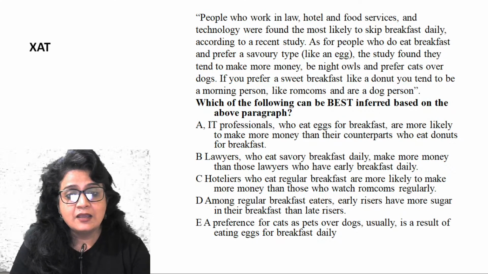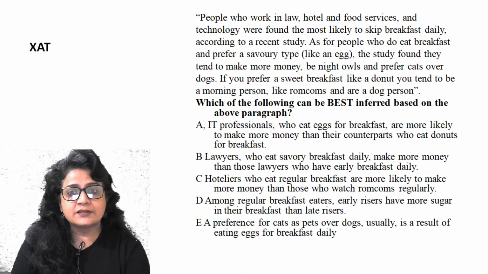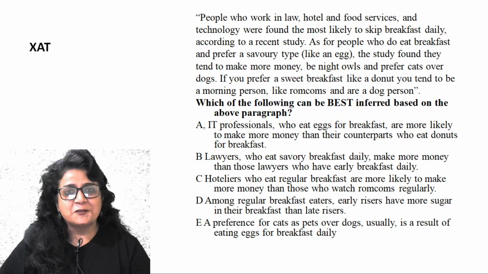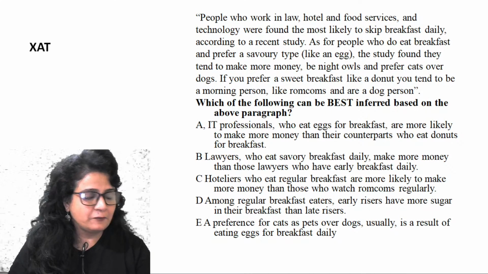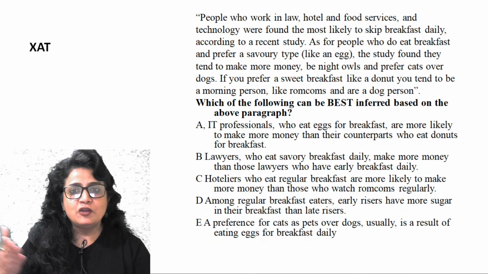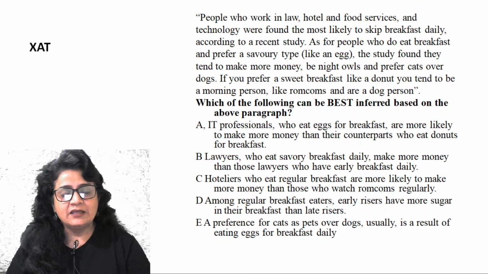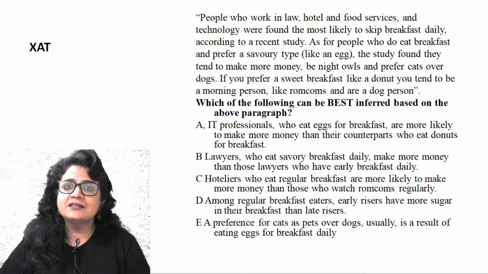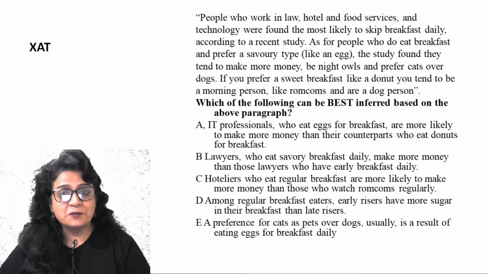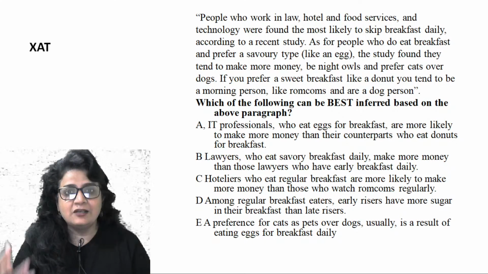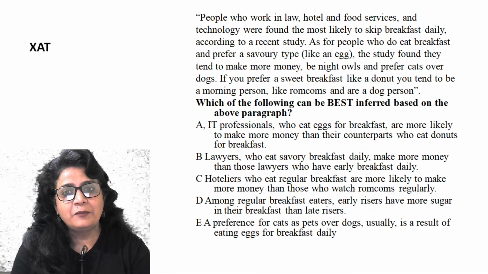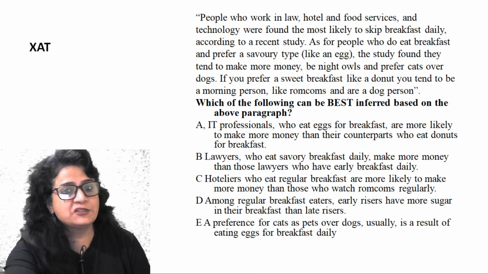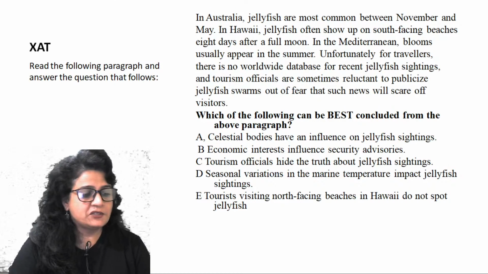Fourth, last. Preference for cats as pets over dogs usually is a result of eating egg for breakfast daily, right? So it is actually subverting the whole cause and effect relationship. You are eating a savory item, that's why you like cats, right? This is just reversing the situation. Answer is A. As I told you, the question is going to quiz you and chisel your brain. But as long as you are clear with the basics of critical reasoning, the question can still be done. One more question which appeared last year.